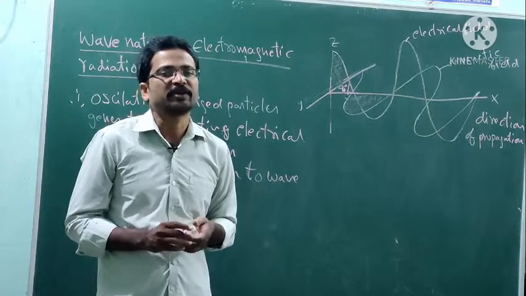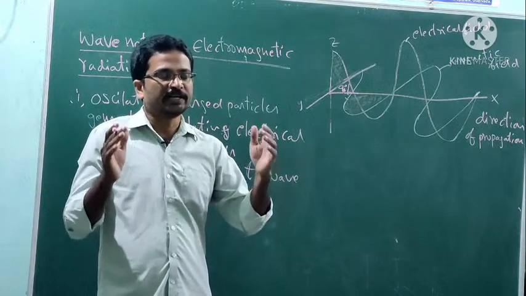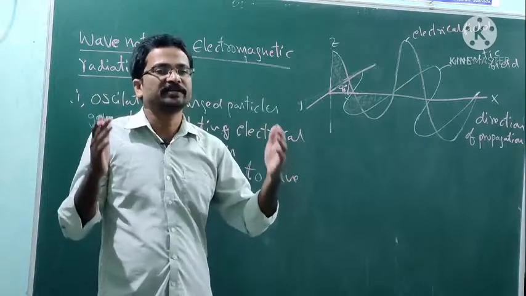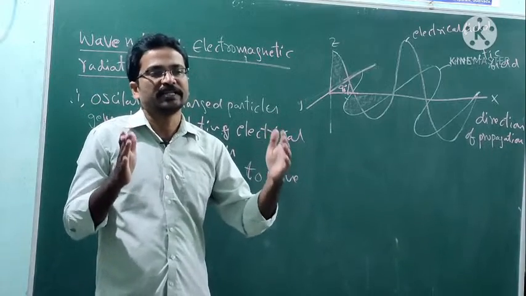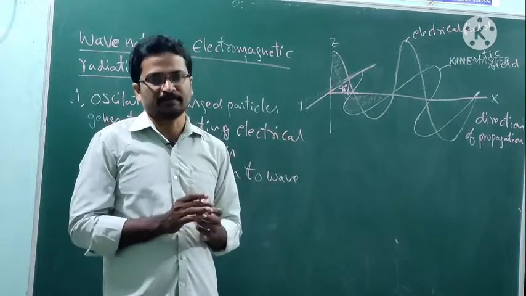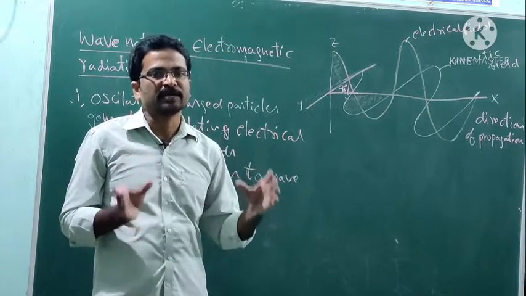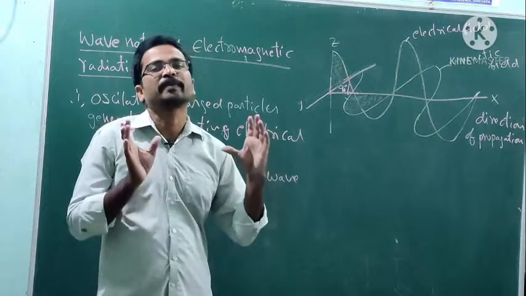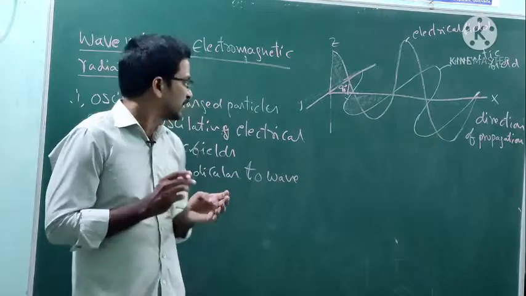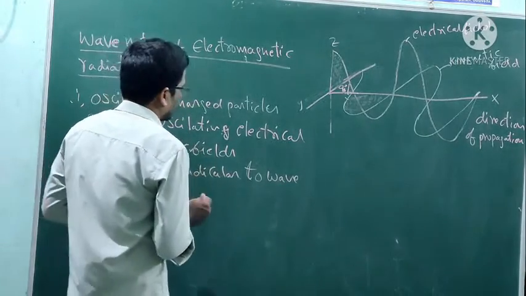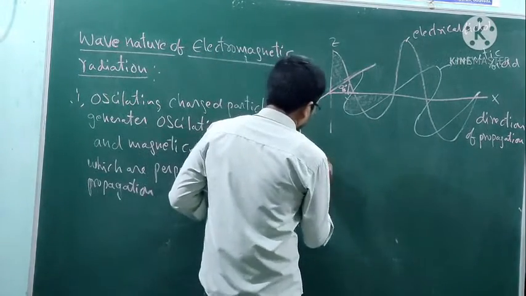The electromagnetic spectrum means different electromagnetic radiations come together to form the spectrum. The electromagnetic spectrum consists of different electromagnetic radiations.